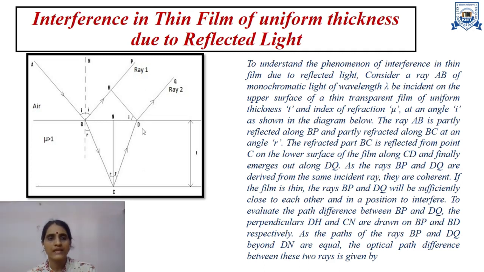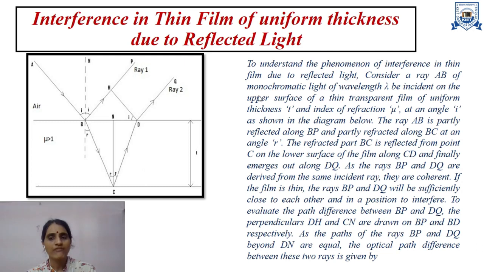The ray BP and the ray DQ are derived from the same incident ray, so both the rays, ray 1 and ray 2, are said to be coherent. If the thickness of the film is very thin, then the ray BP and the ray DQ will be sufficiently close to each other and in a position to interfere.